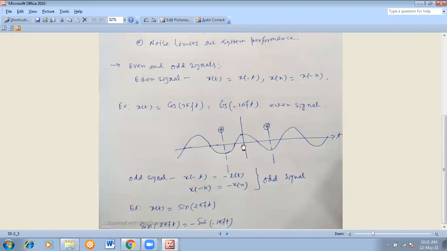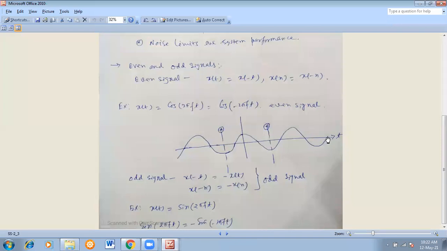To make it clear, suppose you consider this point. From this to this, is it one time period or not, for a sinusoidal? Start from here: this positive and negative is one cycle, this is the time period T. Again this positive and this negative, this is also one time period, right?